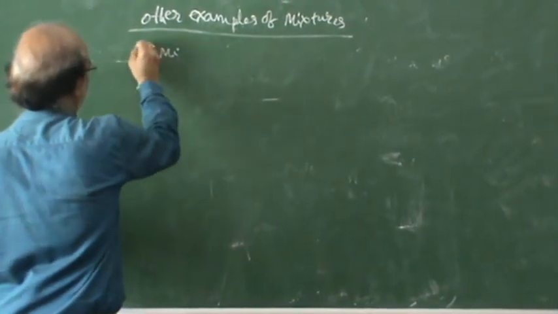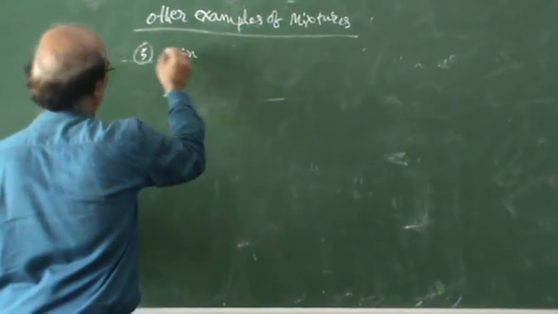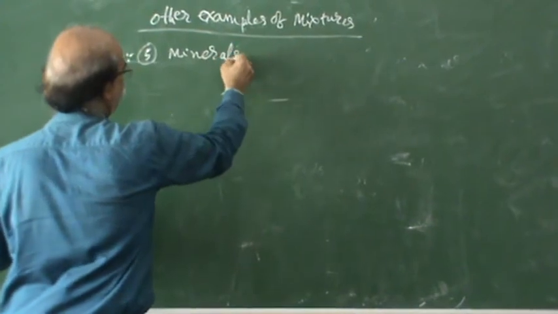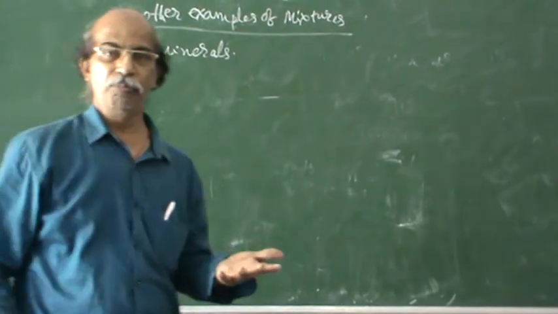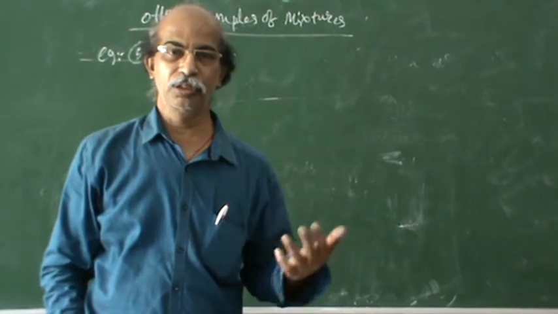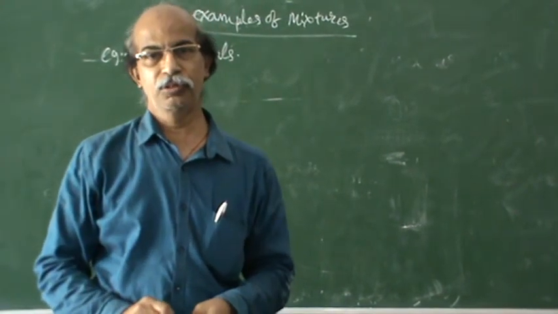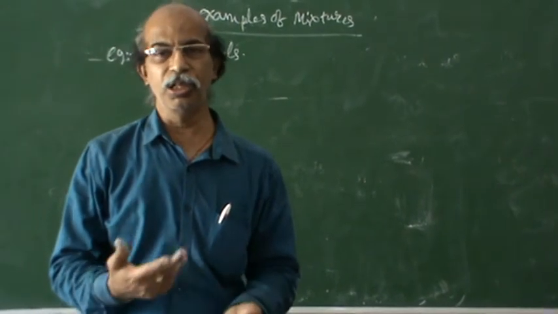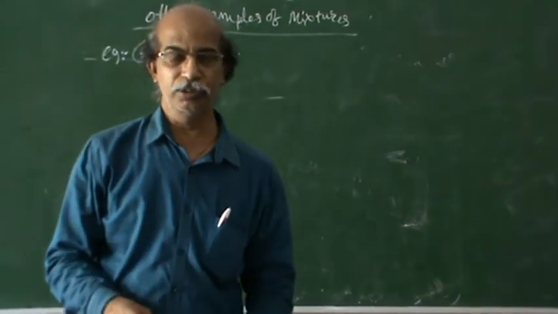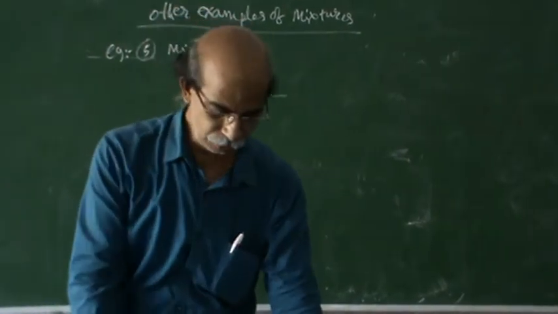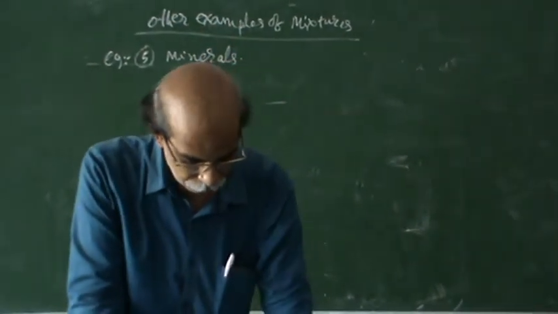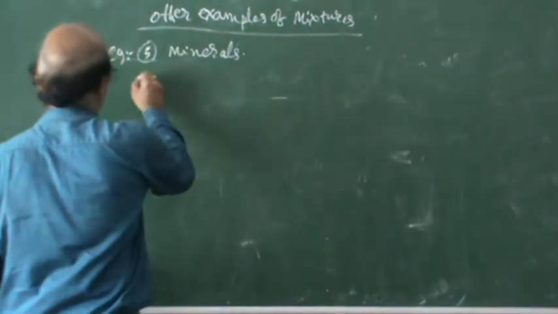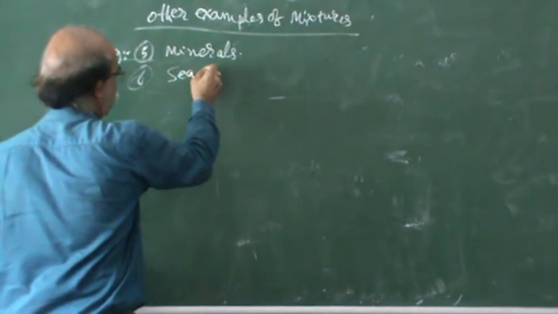You can take it as the fifth example: minerals. Mineral water is there, in which we are adding minerals, say magnesium chloride, sodium chloride, and many other minerals. Minerals contain so many things, so you can take minerals as the best example. Seawater is one more familiar example.